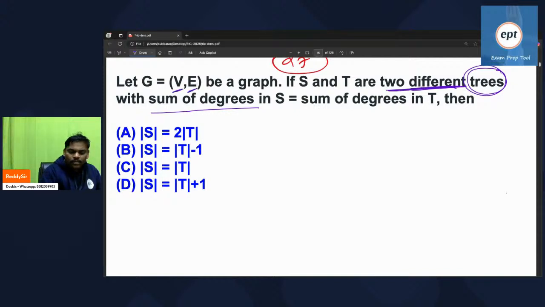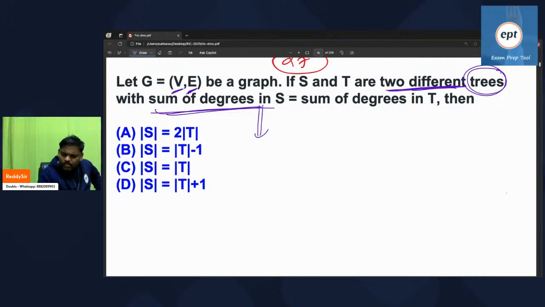T also contains V vertices and E edges, but they are different. There are some differences, right? S and T are two trees where V vertices are there, E edges are there. That's okay. Now observe the sum of degrees in S.